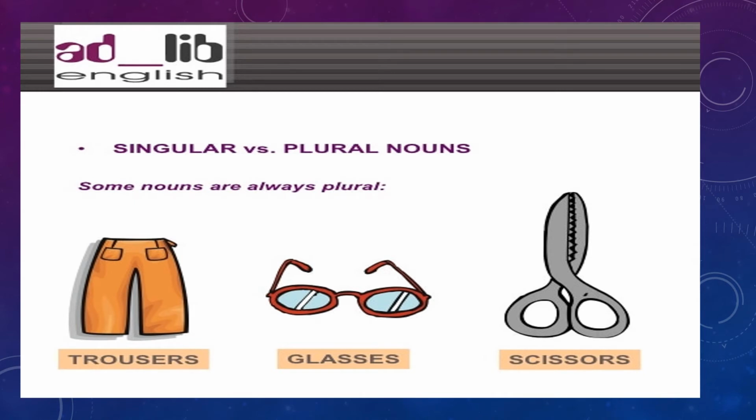Some nouns are considered always plural, because they come as a pair. For example, trousers; we don't have trouser. We usually say trousers. Or glasses, scissors, and spectacles. You cannot say one scissor, but scissors, or glasses. Trousers, and many more.